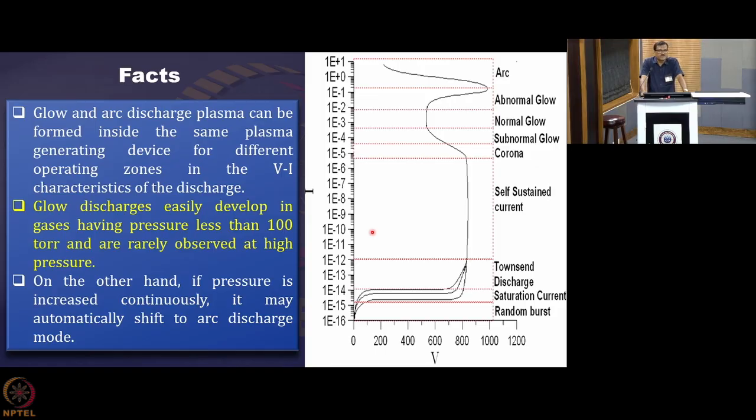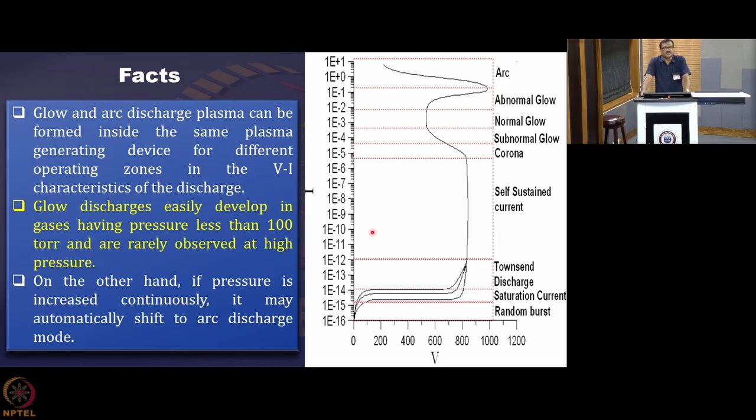One is called glow discharge and one is called arc discharge. So usually the glow discharge occurs at low pressure. It is not very low, but you can also get glow discharge there, but usually it is at lower pressure that you get the glow discharge.